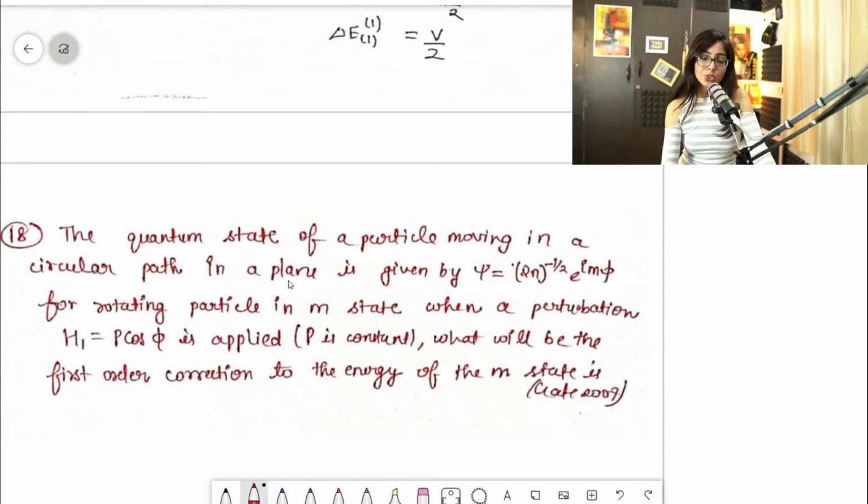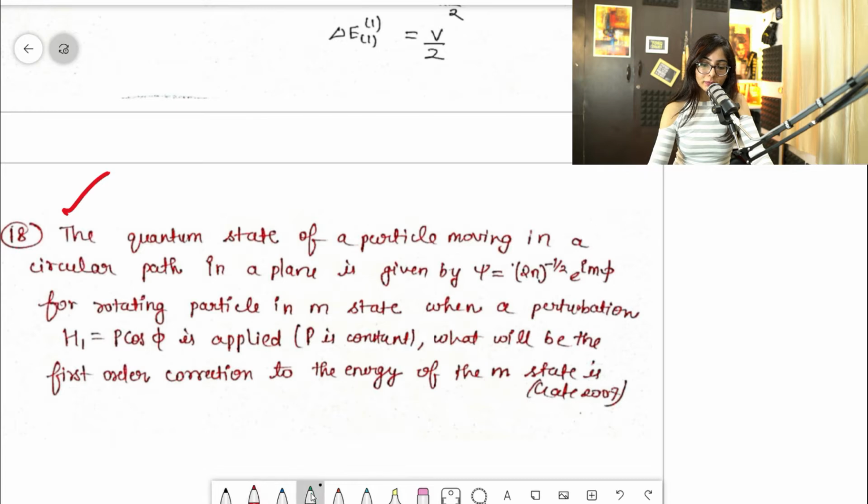Yeah. So the question is this one, GATE 2007 question. So I think I should use the green pen because it is already red. So I will use green pen. So first time I'm using green pen, and it's good. So the quantum state of a particle moving in a circular path in a plane is given by this.